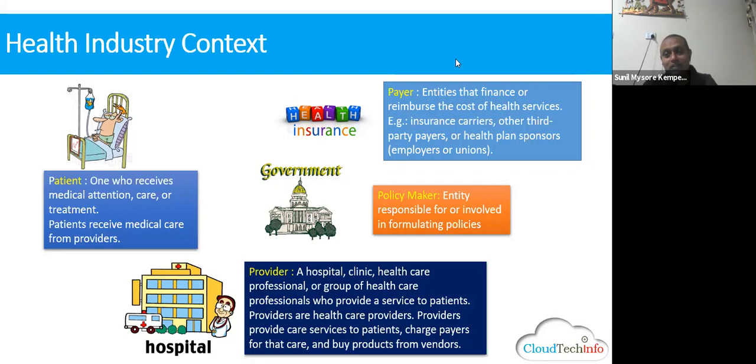Then who is the payer? Please remember, a payer can be the insurance company, or it can be part of the government, whatever it is. So the payer is the one who pays. So the health industry has 4 Ps. This is standard practice in the industry. When you go to any domain, they have some core things, and once you know those things, it's the same; you will be able to manage it. Okay. What we do is take a break.